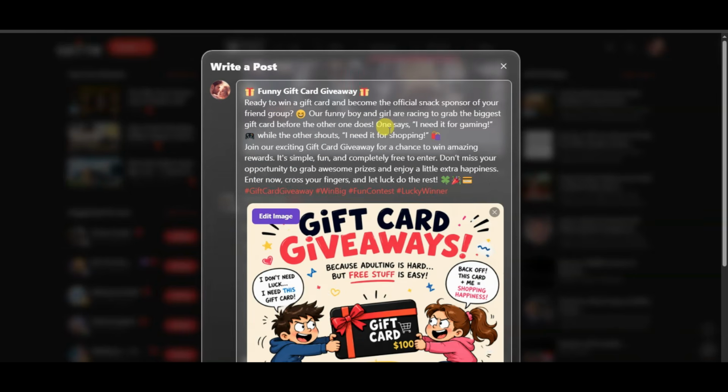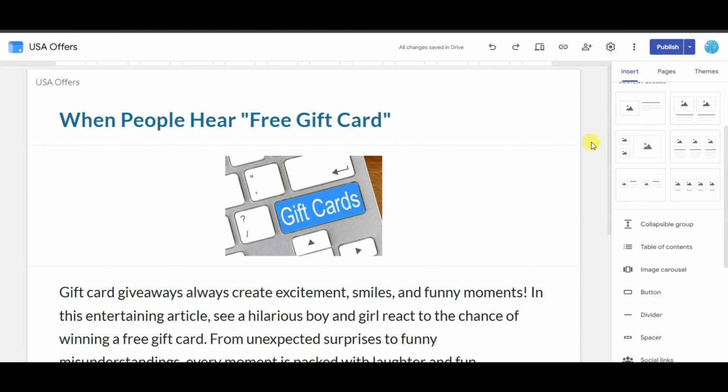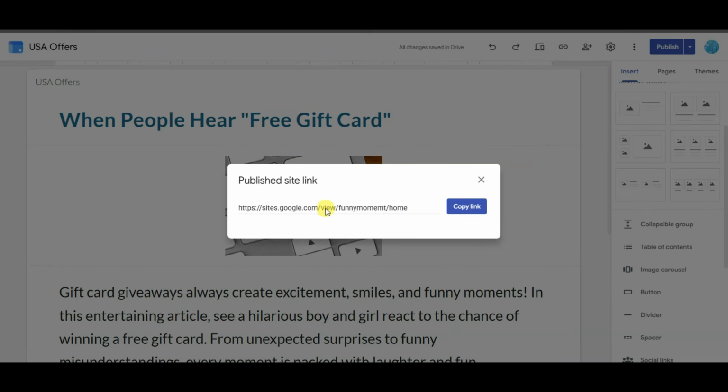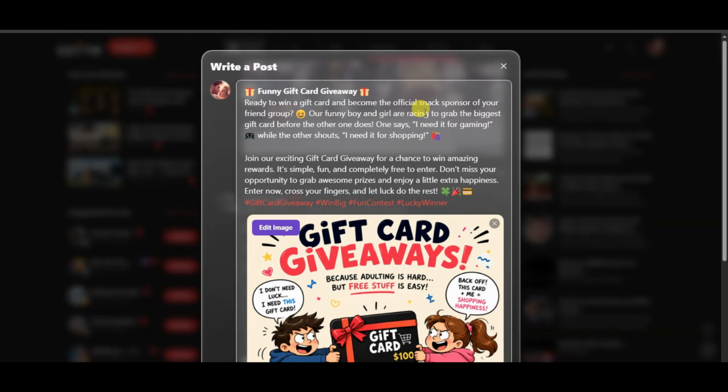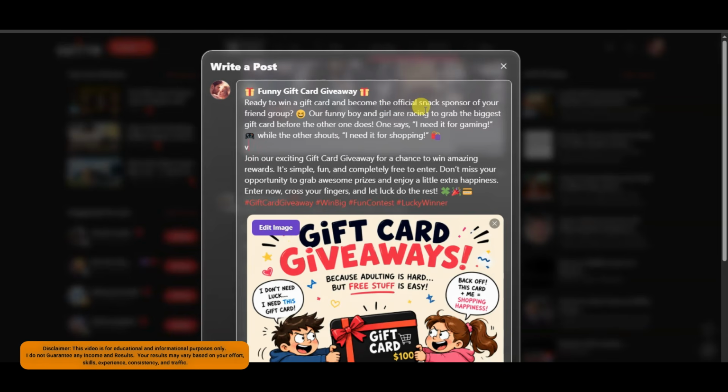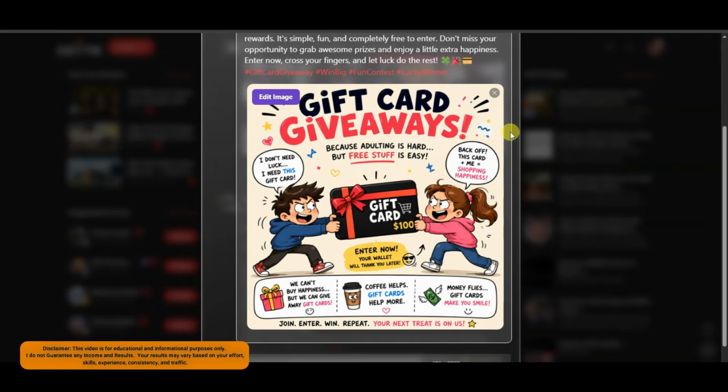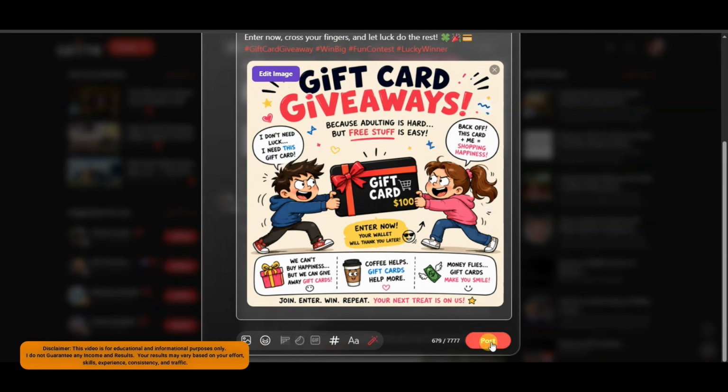Now in next step, you can add your Google site URL. You can go on your Google site. You can click on this link icon. Here is showing Google site URL. Click here to copy this URL. Now you can go on this platform. You can paste your Google site URL. Here is showing my Google site URL. Okay, after completing it, you can click on post button.